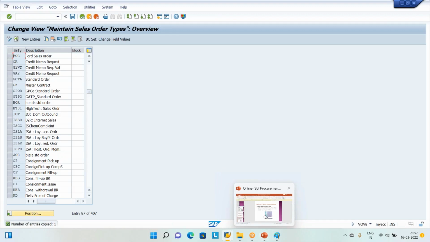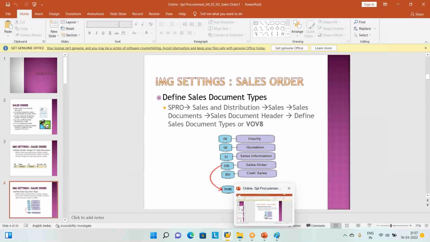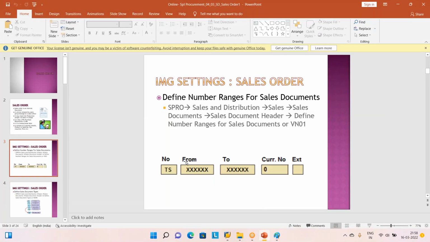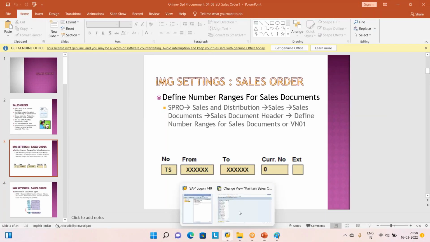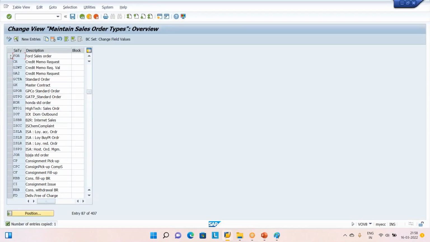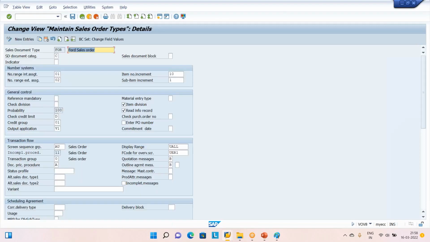No. Just now, a few minutes back, we created a number range called Ford Sales, FS or something, that we are going to link. How to link that one? Select the same document type, the copied version of the OR, then click the details button. Then the system shows the document properties: number range interval internal assignment, number range interval external. The linking method of the design is going to differ.